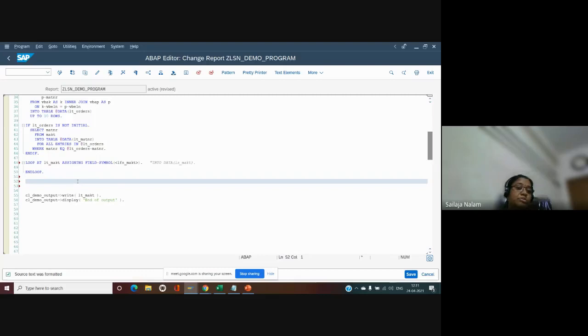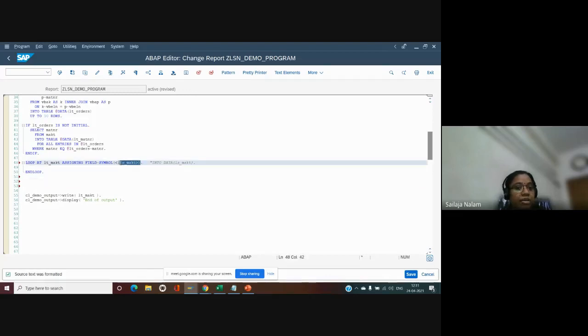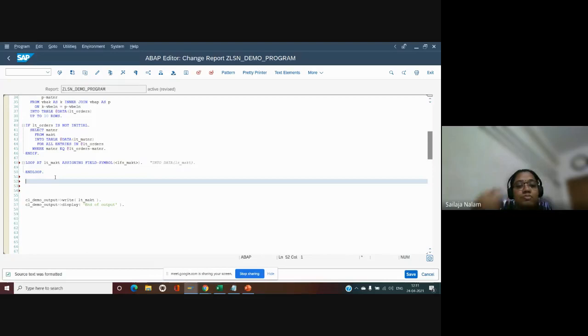Now, suppose I declare this work area or field symbol here. Can I make use of this work area once again? Yes, you can. Suppose I'm going to loop this table once again, or some other table once again. Here, if I try to give the same field symbol name once again, the system will throw a syntax error for us.